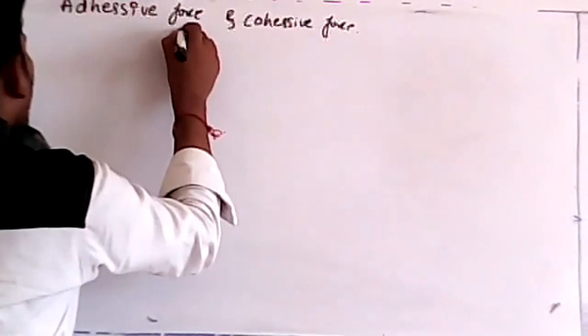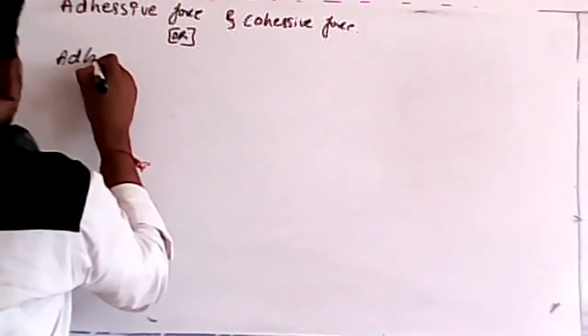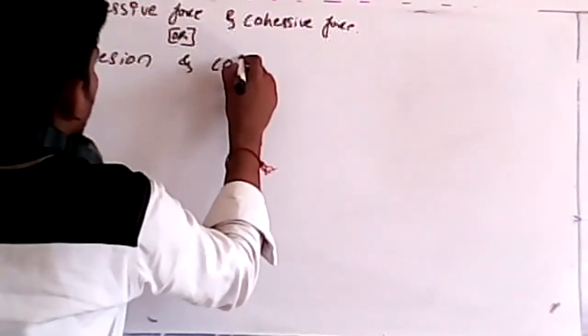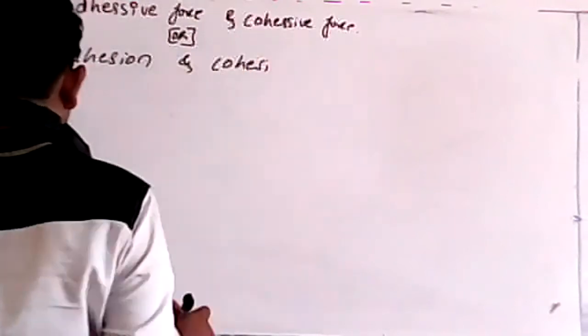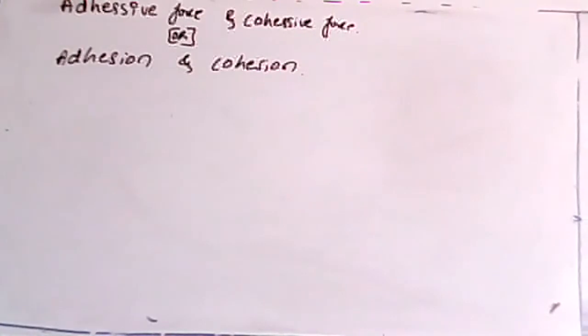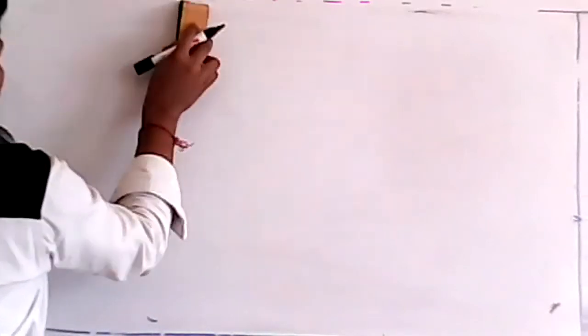Sometimes we can write this in this way also, adhesion and cohesion. This is also correct. Let me explain in a brief way with examples what we mean by adhesive force and cohesive force.